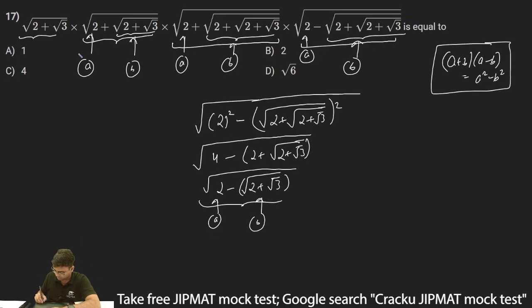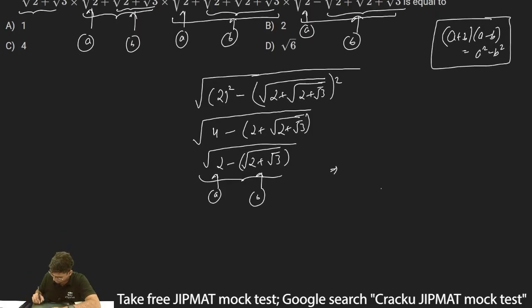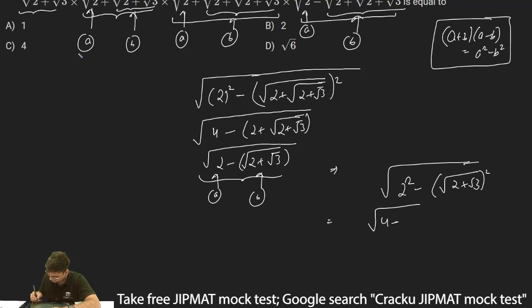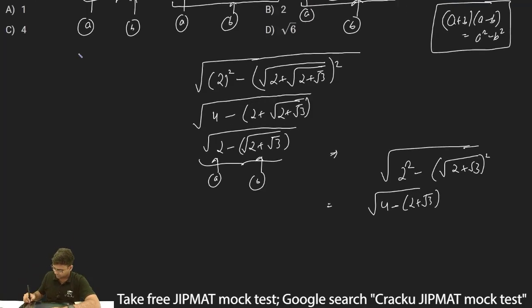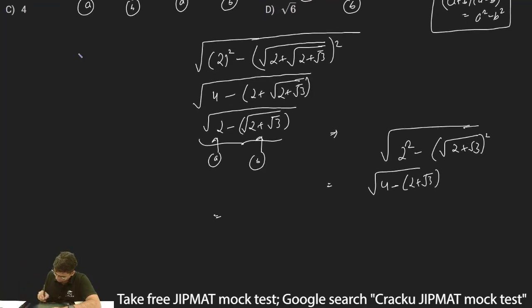So this will be equal to under root of 2 square minus under root of 2 plus root 3 whole square. This is equal to under root of 2 square is 4 minus under root of 2 plus root 3 whole square is 2 plus root 3, because the square root will be removed. So if I further simplify this, this will be equal to 4 minus 2 is 2, so this will be equal to 2 minus root 3.